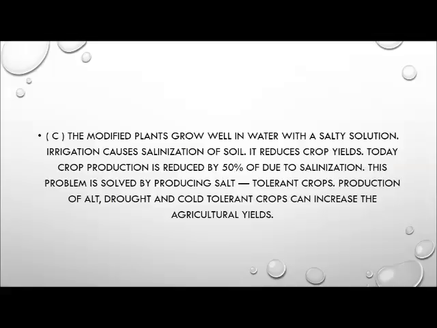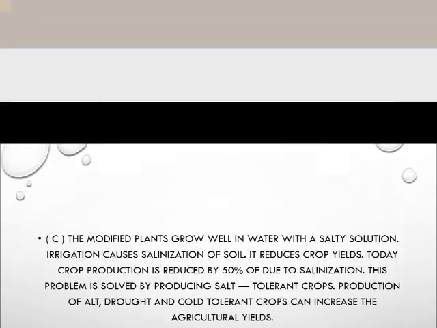Irrigation causes salinization of soil. It reduces crop yields. Today, crop production is reduced by 50% due to salinization. This problem is solved by producing salt-tolerant crops. Production of salt, drought, and cold-tolerant crops can increase the agricultural yield.